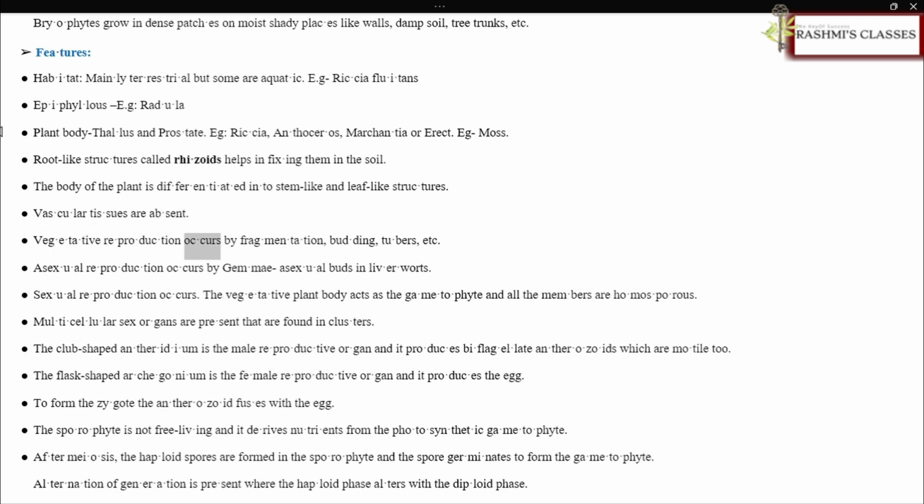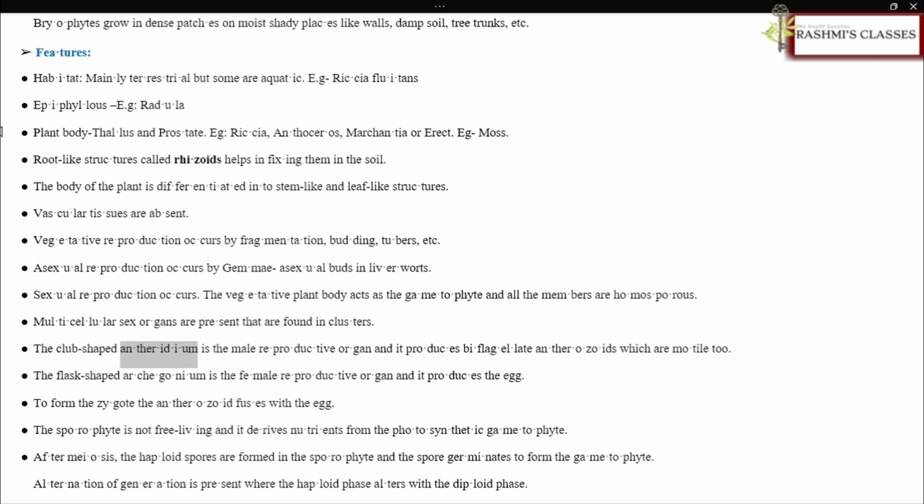Vegetative reproduction occurs by fragmentation, budding, tubers, etc. Asexual reproduction occurs by gemmae, asexual buds, in liverworts. Sexual reproduction occurs. The vegetative plant body acts as the gametophyte and all the members are homosporous. Multicellular sex organs are present that are found in clusters.